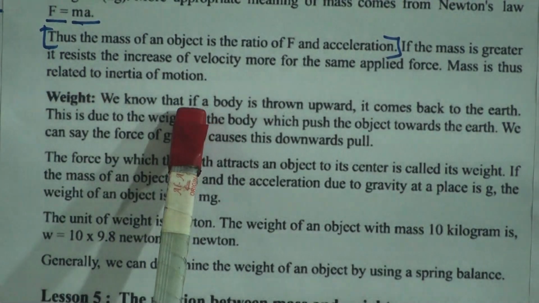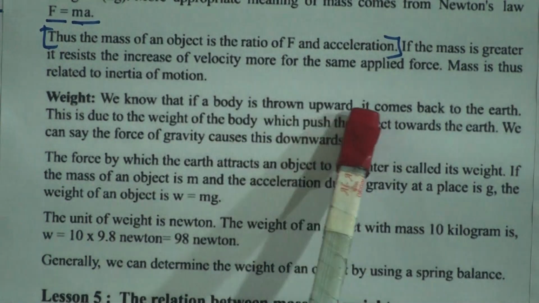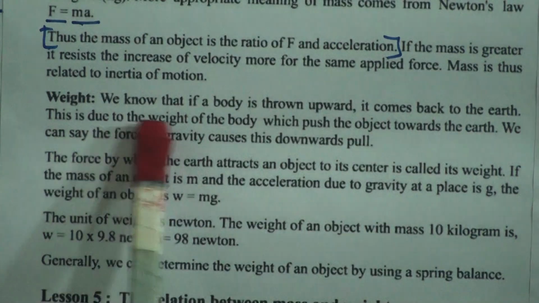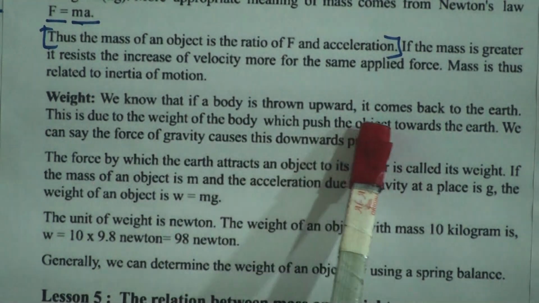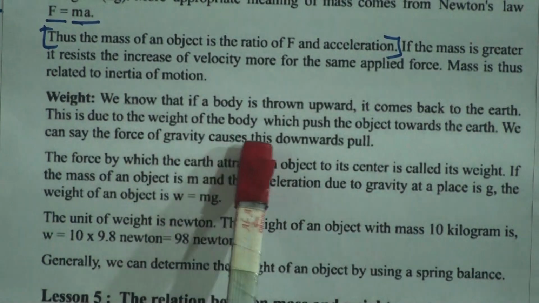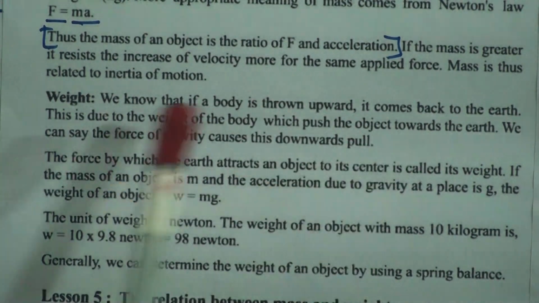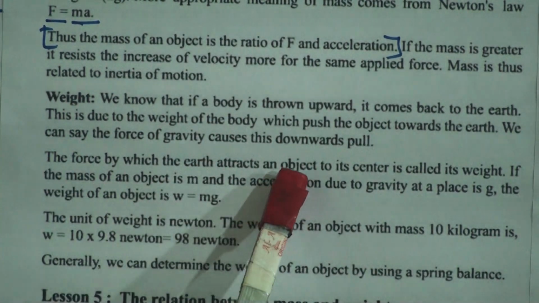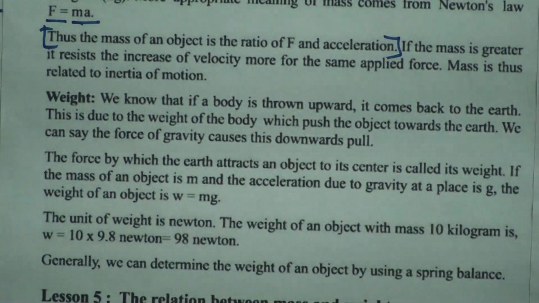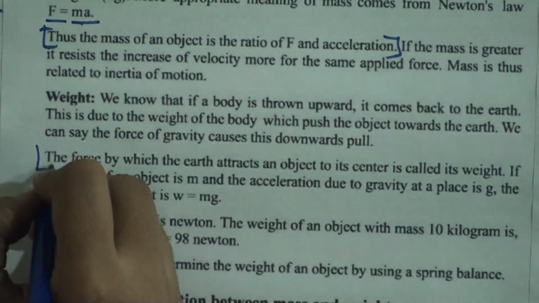Now come to the weight. We know that if a body is thrown upward, it comes back to the earth due to the weight of the body, which pushes the object towards the earth. We can say the force of gravity causes the downward pull. The force by which the earth's surface attracts an object to its center is called weight. This is the definition of weight.